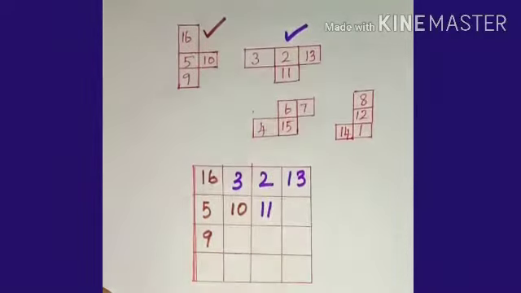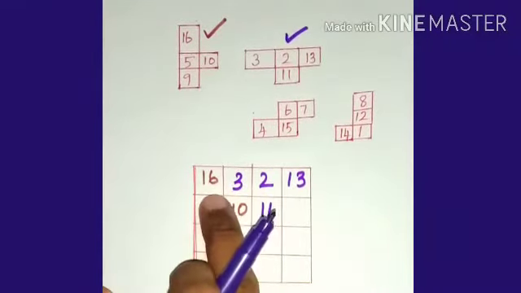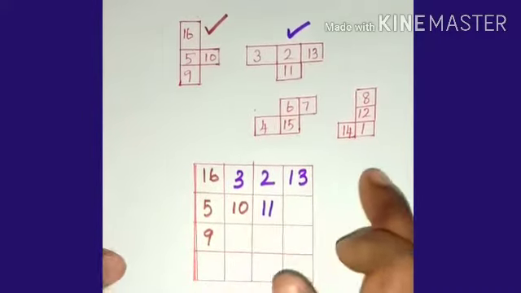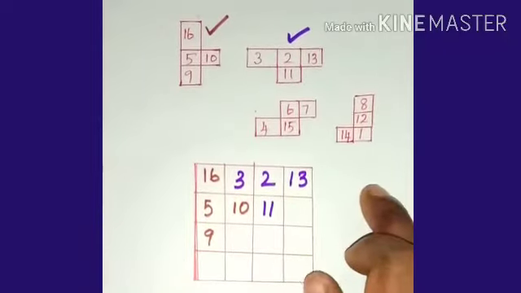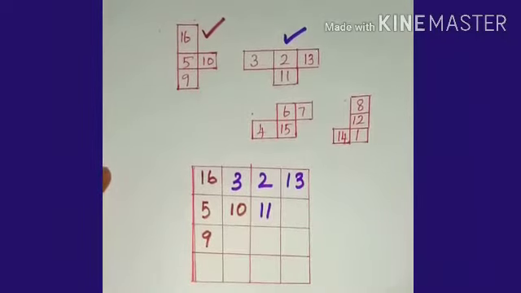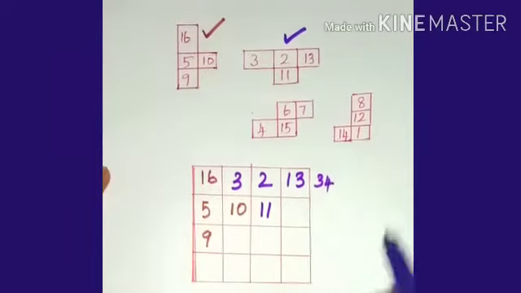So now the second tetromino is over. So now for the first row, we add 16 plus 3, 19, 19 plus 2, 21, and 21 plus 13, 34. So we get 34.